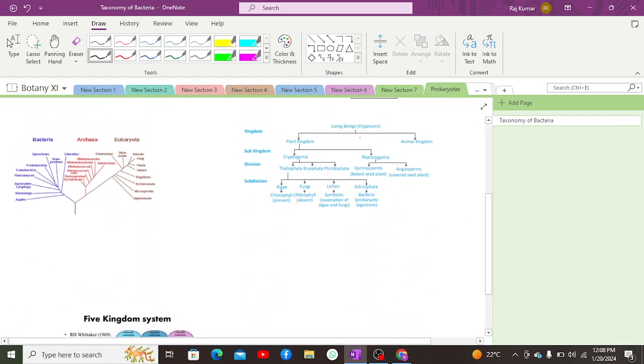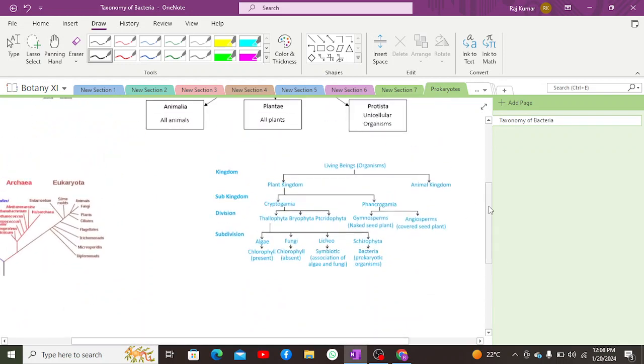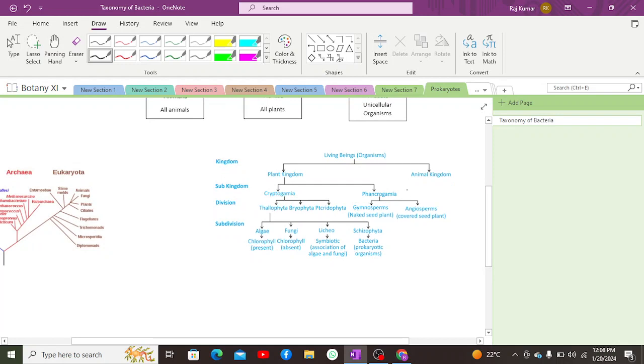Apart from that, we are going to first discuss our main part, which is the two kingdom system, in which organisms, according to Carolus Linnaeus, were classified into kingdom Animalia and kingdom Plantae. Organisms in kingdom Animalia were those without cell wall, and the plant kingdom were those with cell wall. All the animals were classified into the animal kingdom, as well as protists which were without cell wall.